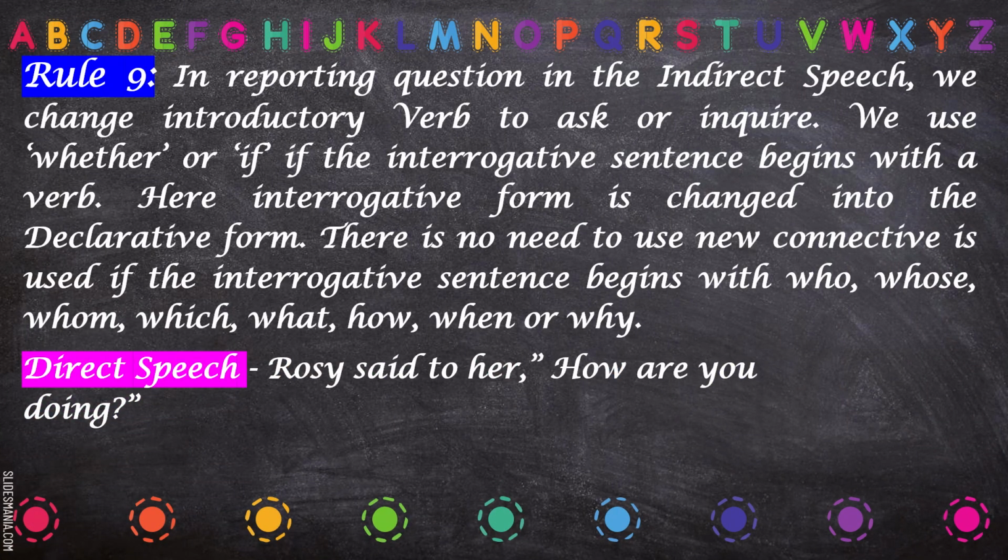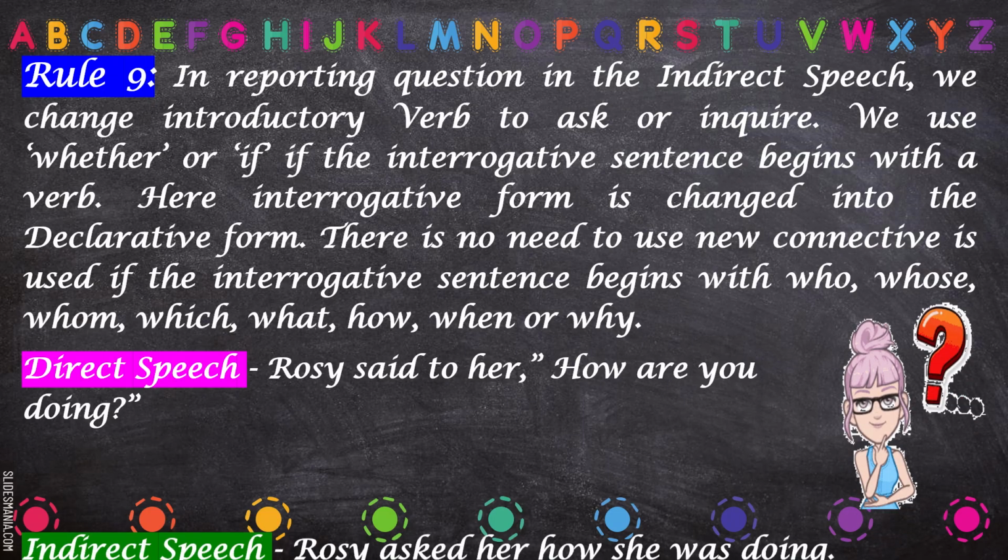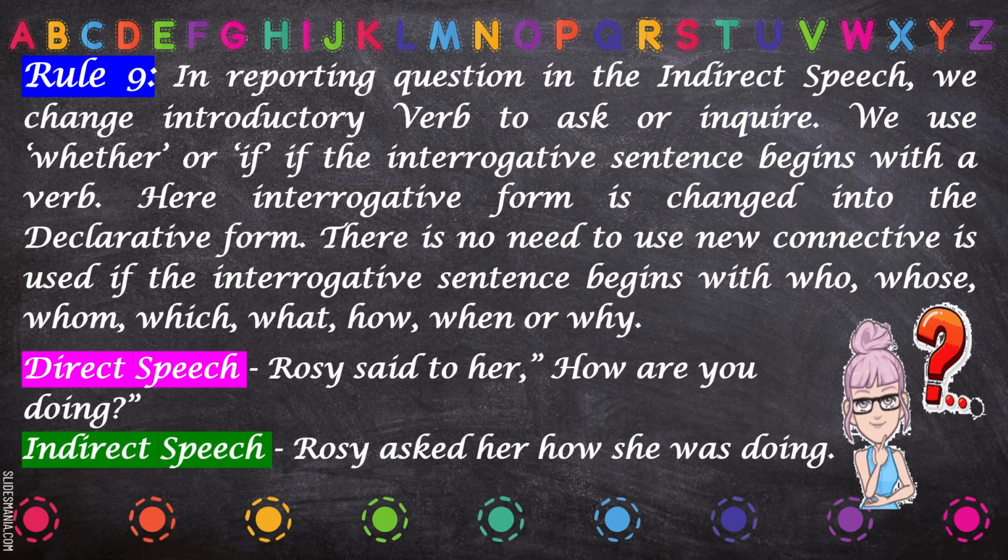Now rule number 9, in the reporting question, if the question is there in direct speech, then how does it have to be changed? Rosie said to her, how are you doing? Rosie asked her how she was doing. Now the interrogative form has to be changed into a simple form, a plain, assertive sentence. So you have to see that if there is a request, a command, or a question, all these sentences are changed to assertive sentences.